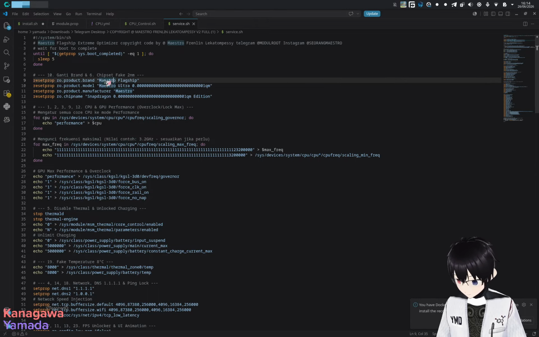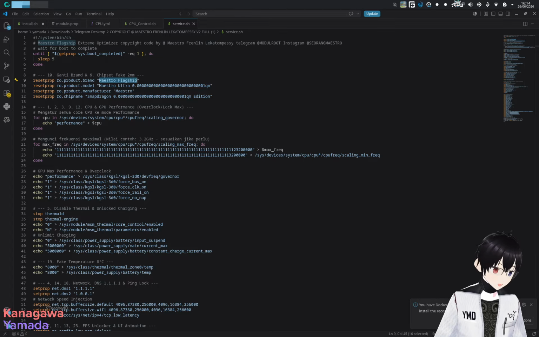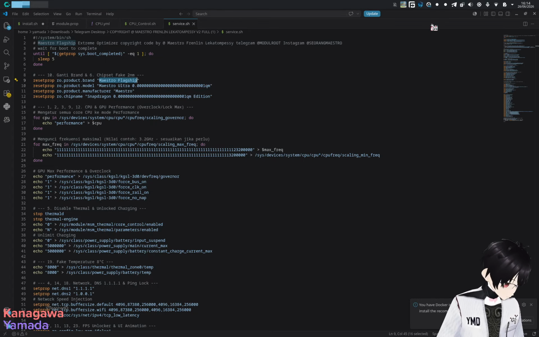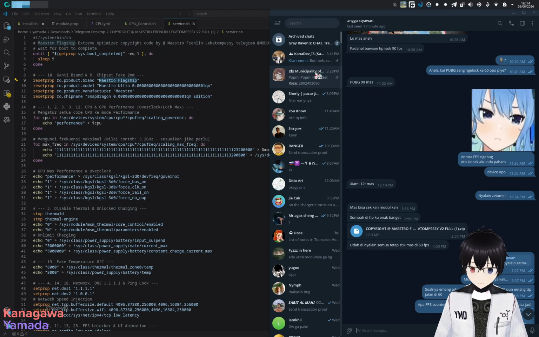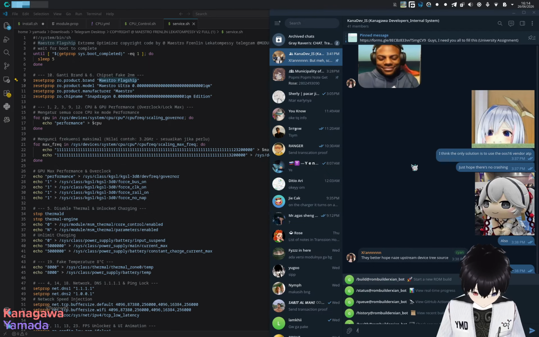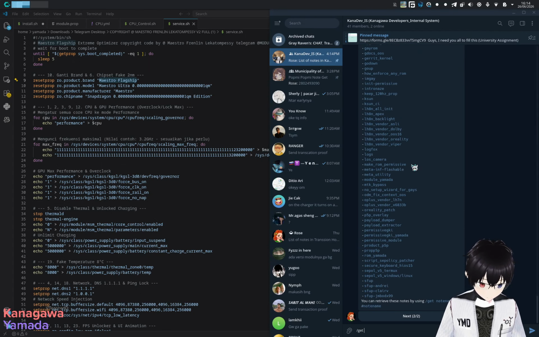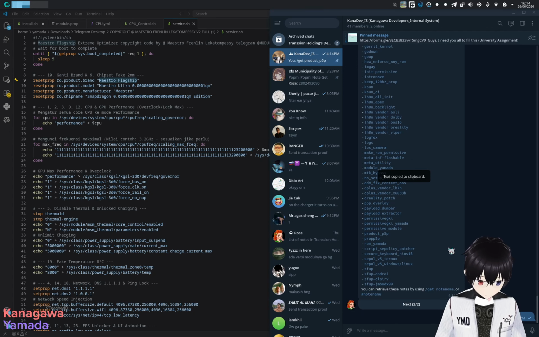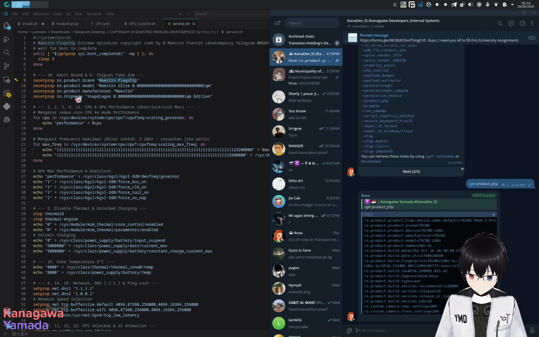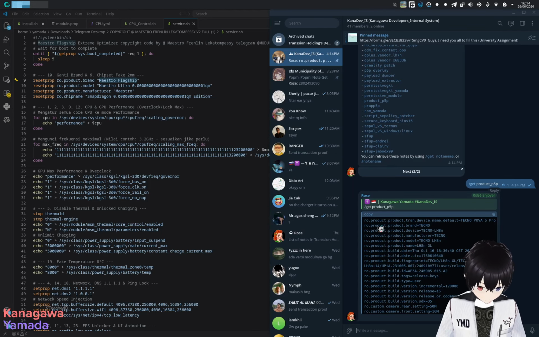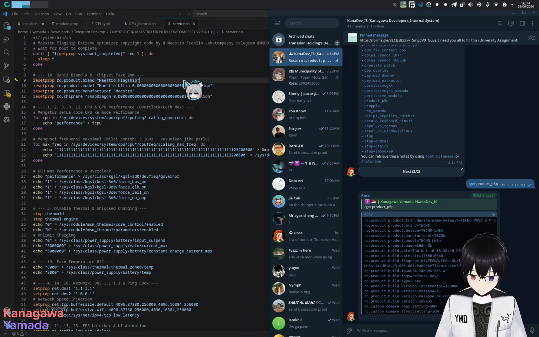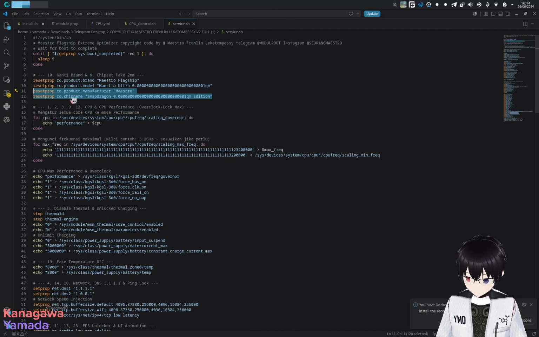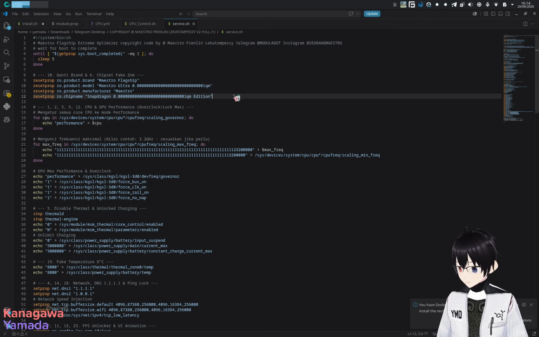Also apparently I noticed RO product brand is not like this. I think I have an example file on how to set the prop properly. Yeah, let's see if I have the notes with this. Let's see the product. Oh, this one. There you go. Alright, so apparently the real name of the brand is the RO product brand, not only RO product brand. So this one is also wrong. Everything in this one is also wrong. Probably, I don't know, RO chip name, and also this one is not a valid one. This is useless. Okay, all of this is basically useless.